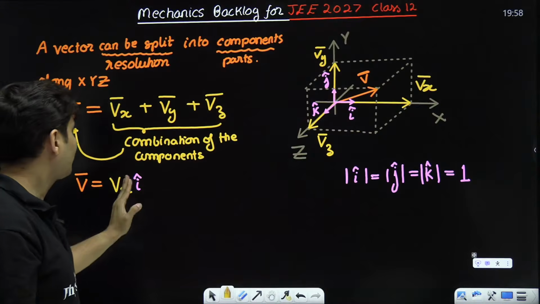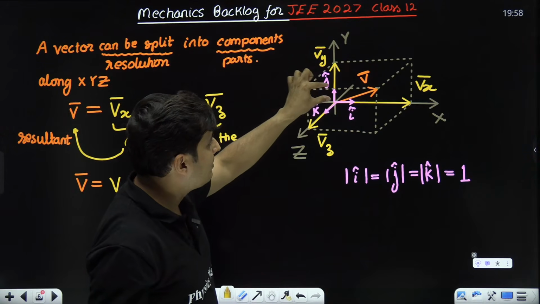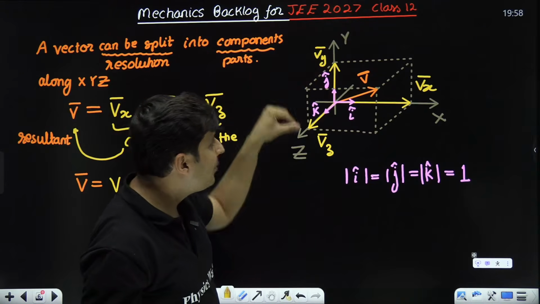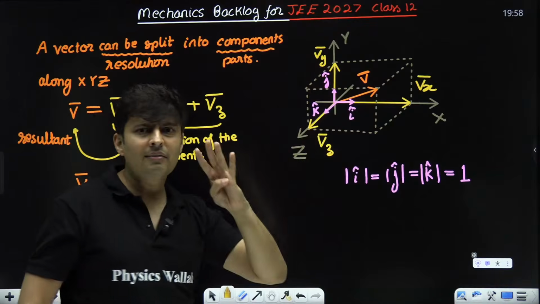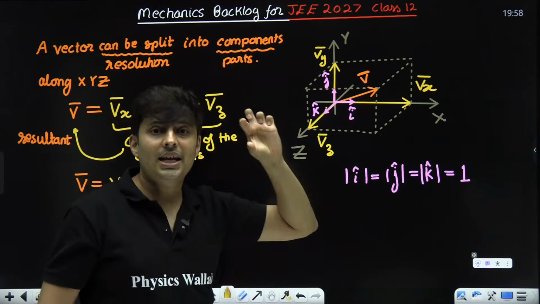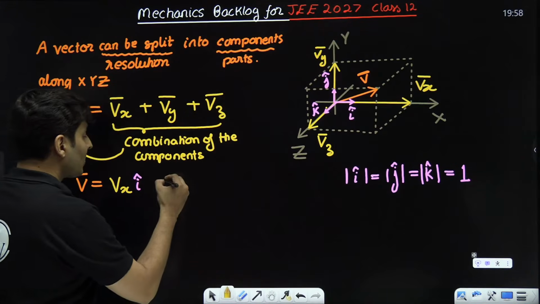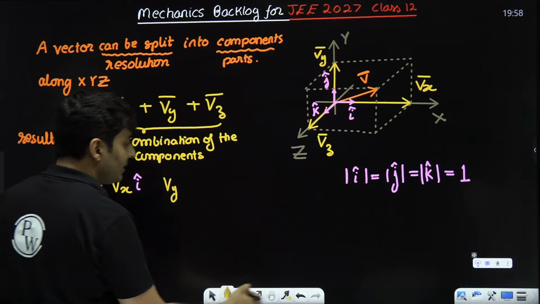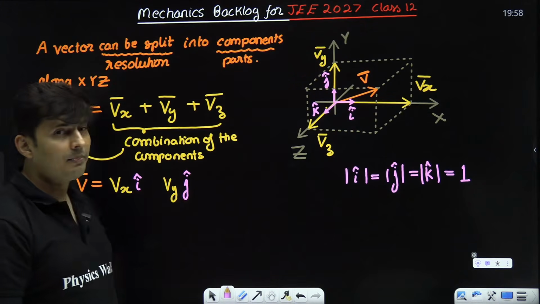That's what I'm getting. Same way, my Vy bar, if I take j cap, j cap, j cap, j cap, how many times? Whatever is the value of Vy. Maybe the height of this cuboid is 4. So j cap 4 times. So this will be nothing but Vy times j cap.